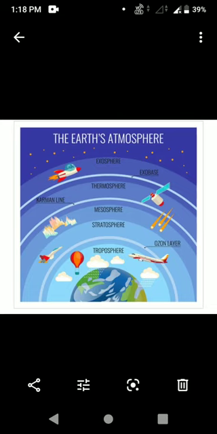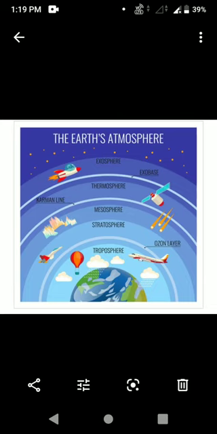So in this layer only more ozone molecules are contained. So it is called ozonosphere. So the temperature increases with increase in height in this layer. Mostly jet planes fly in this stratosphere. Okay, the upper limit of the stratosphere is called the stratopause.